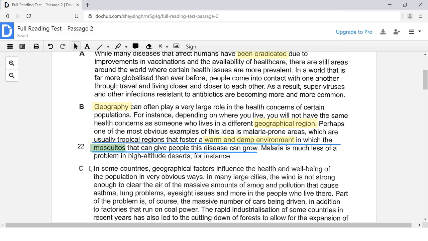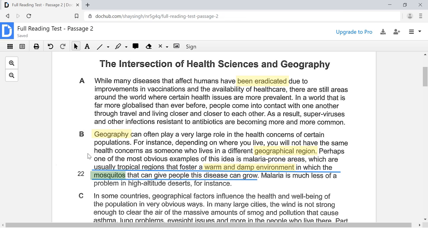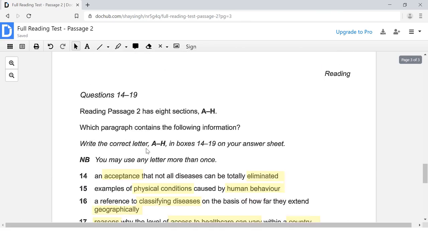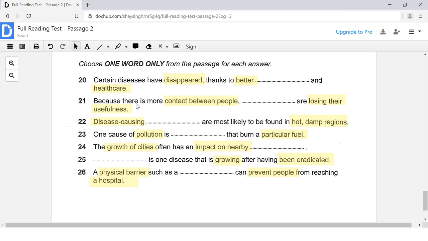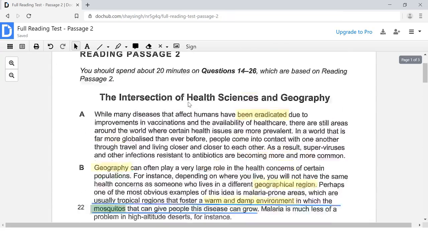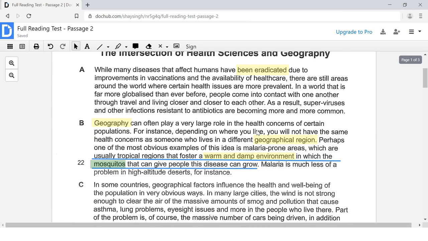Okay, so now that we know where the answer to 22 is, we can figure out the rest of them. So maybe we'll start off by first looking for question number 20 and 21, since they will come before this part. So let's look for that first. 20 and 21, so we'll start with 21. So we are looking for contact between people and losing their usefulness. Contact and losing usefulness.